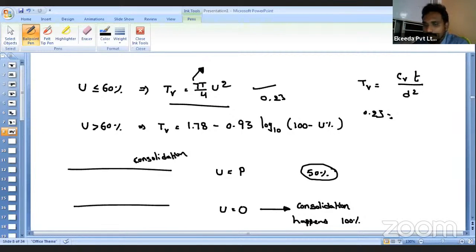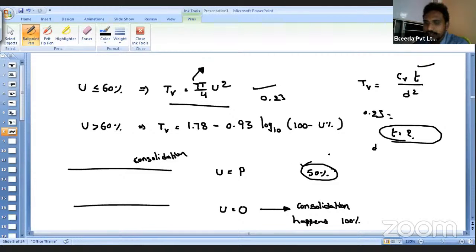Suppose we know the soil properties like the permeability value and the weight density of water, and also the volume compressibility, then we can find the CV value. We also need to know whether the drainage is one way or two way. If it is two way, then the drainage path D will be equal to H by 2. If it is one way, then we take it as H. Then by using this, we can find the time required for the consolidation.